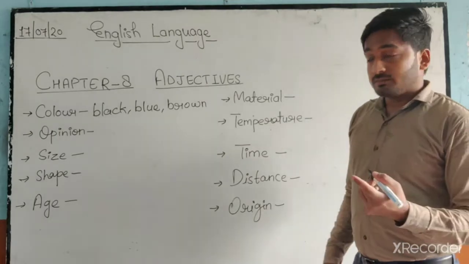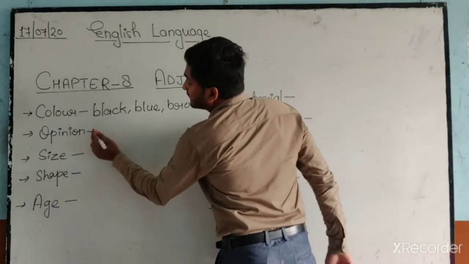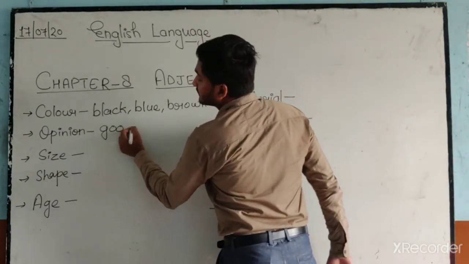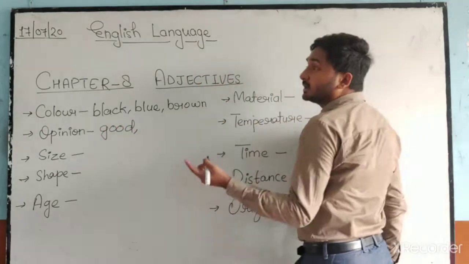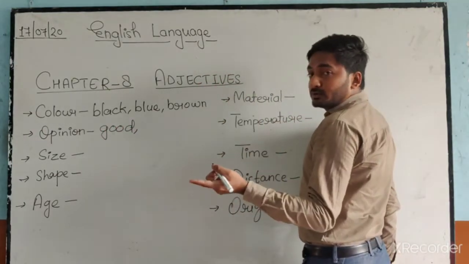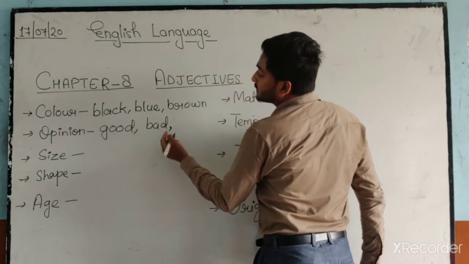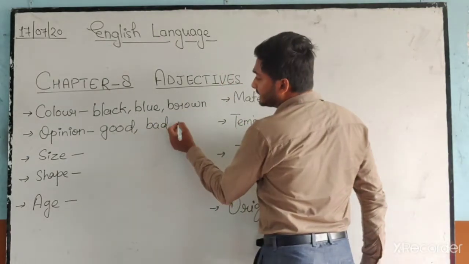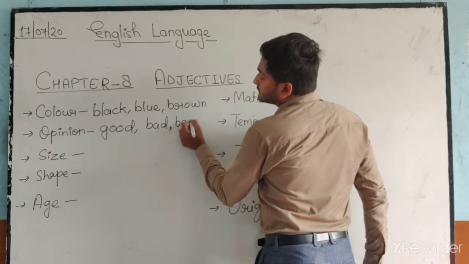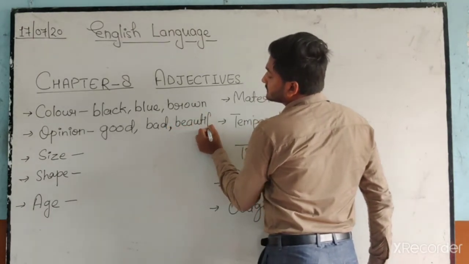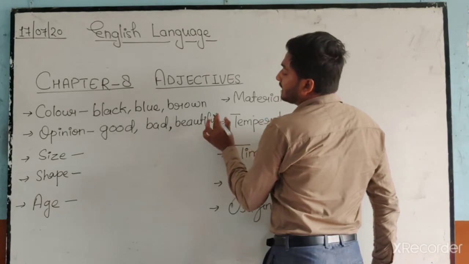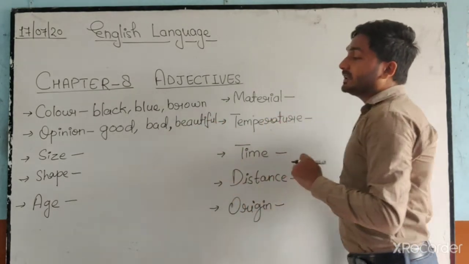We can say good: that boy is good, he is a good student. Bad: he is a bad person. And beautiful: my mom is a beautiful lady.